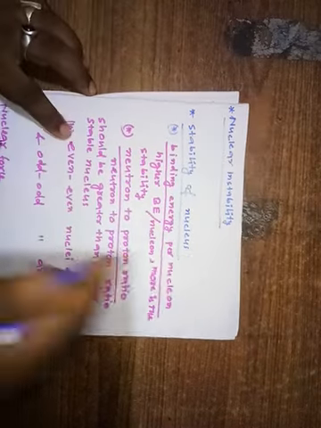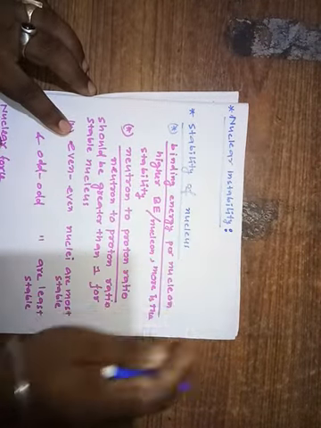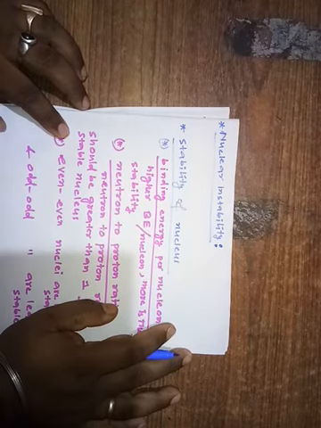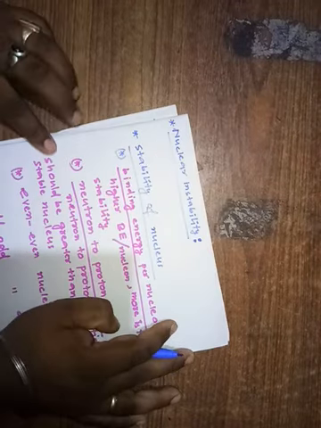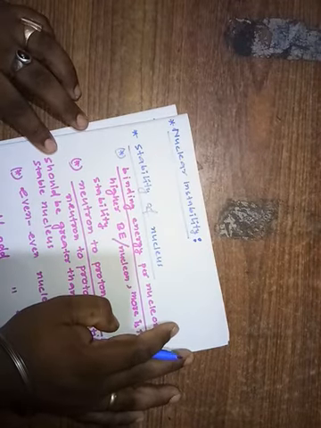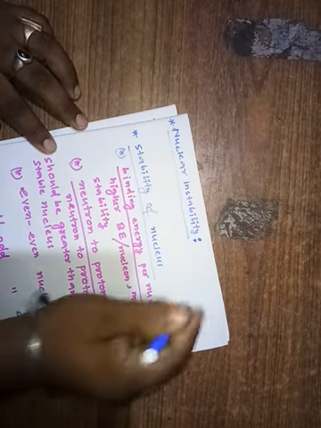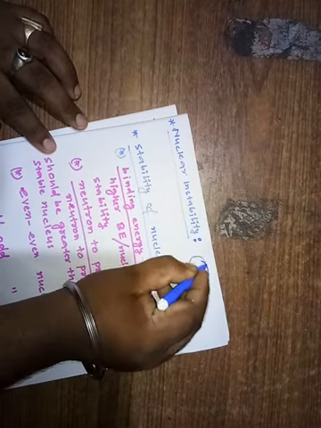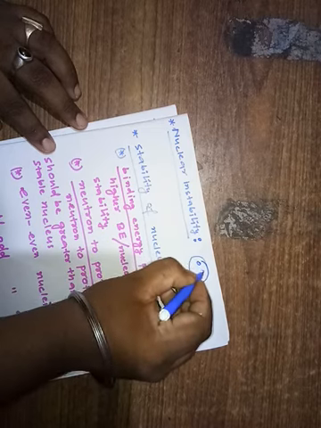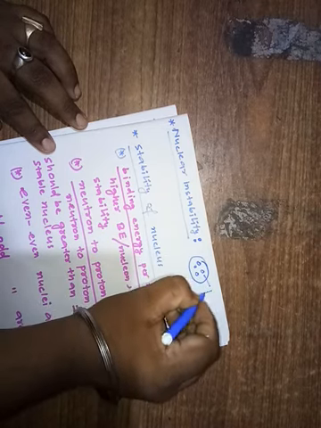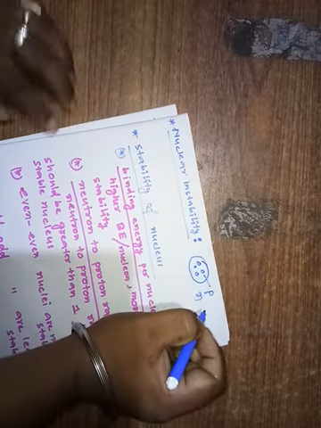Now we are going to discuss nuclear instability. Why is a nucleus unstable, right? Look, this is a nucleus, and what are the particles we have inside the nucleus? We have proton and neutron.